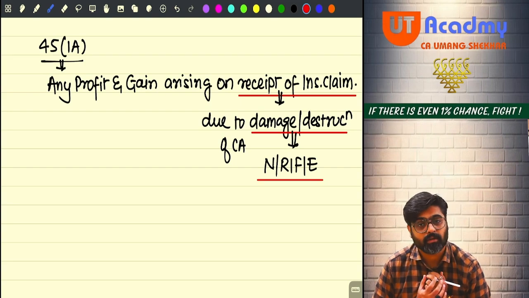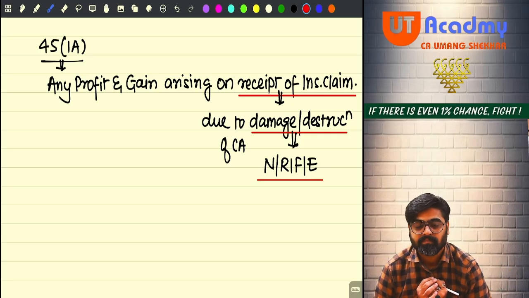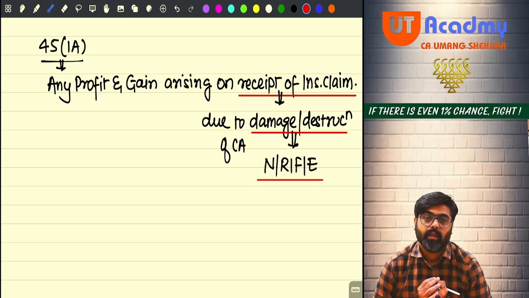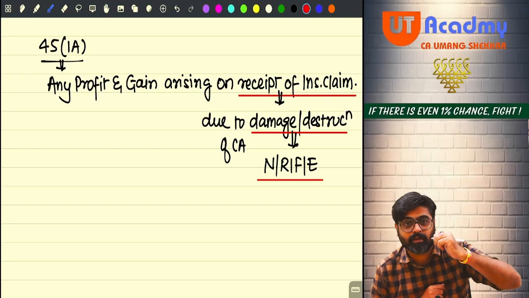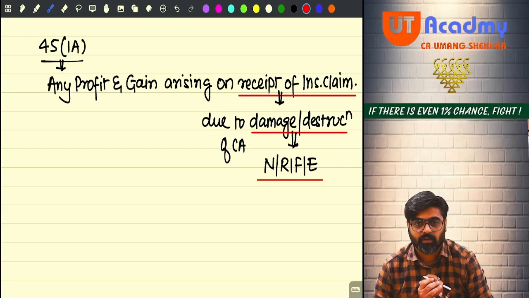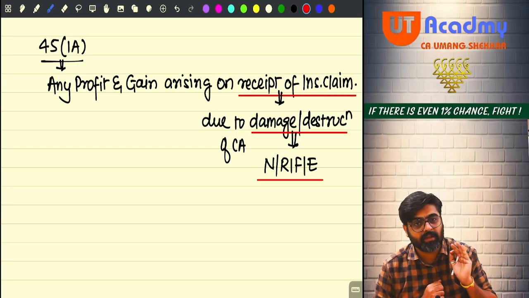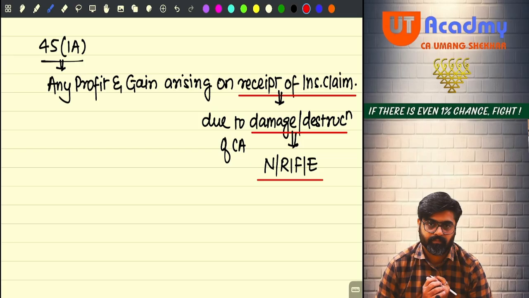So you call the insurance company and tell them that you want to take insurance of your capital asset covering all these risks. Yes or no? Now what will happen if the insurance company gives you insurance? They will take it under their risk. Now it will be their risk to cover all such unforeseen events. Because of such unforeseen events, if there is any loss happening to you, now you will be compensated. Insurance claim will be given.